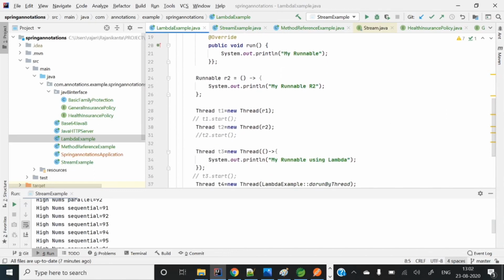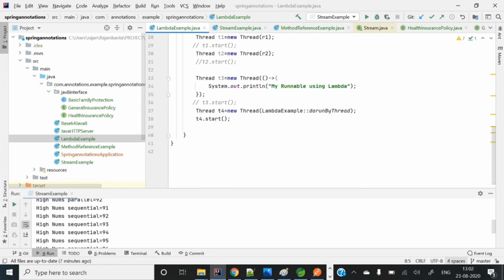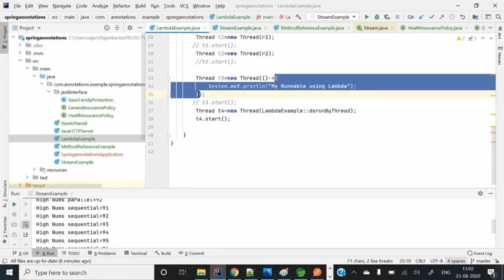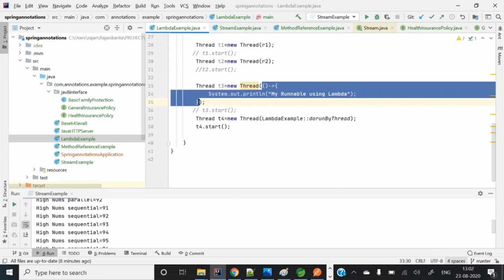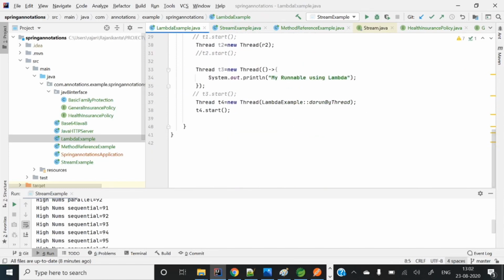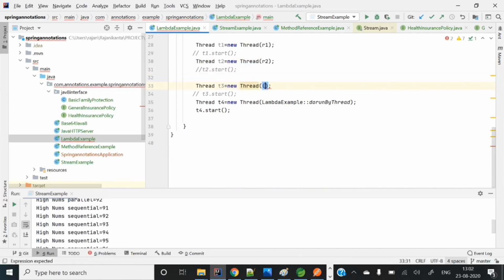If you see here, we are passing some lambda to a new Thread. Anyhow, this is a method implementation, some method logic that you need to run. So instead of passing this lambda here, we can pass a method implementation. How will we do that? Instead of this, we can pass a method reference.